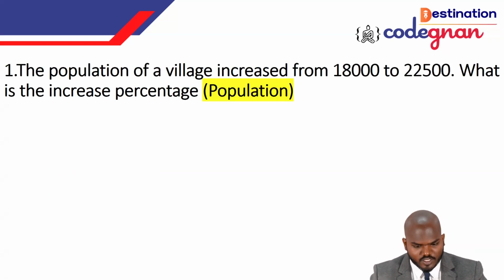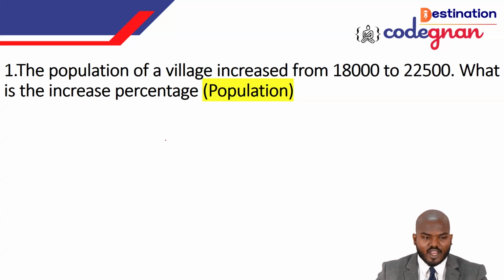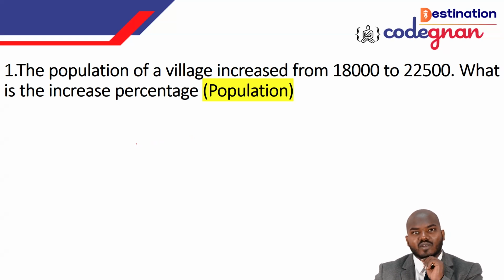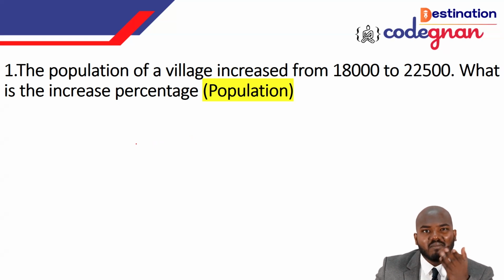We have the question: the population of a village is increased from 18,000 to 22,500. What is the percentage increase they are asking? Guys, this is very similar to a question we solved in the previous class, percentage basics, with respect to percentage increment. I hope you remember the formula.